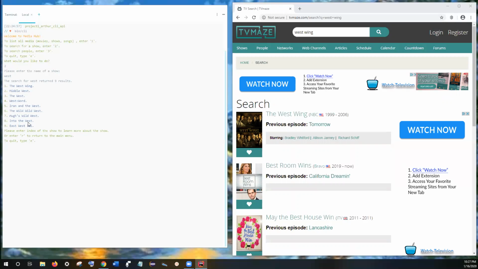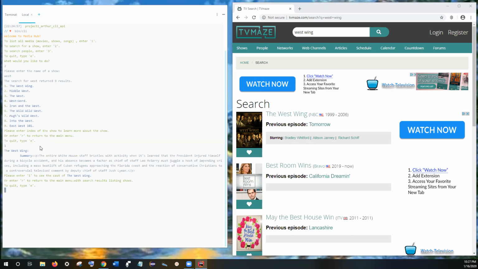So you see here, this is the list view. It gives the shows with West in them. The one I'm interested in is number 1. There are 9 results. And it asks me to enter the index of the show, or to enter R to return to the main menu, or to type E to quit. So I'm going to enter the index of the show, which is 1 here for the West Wing.